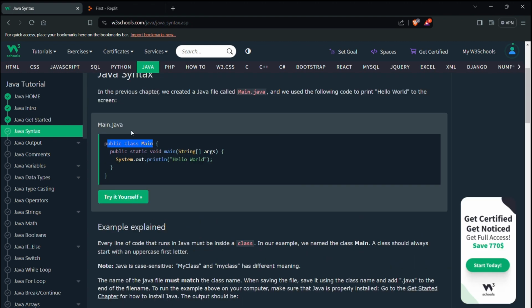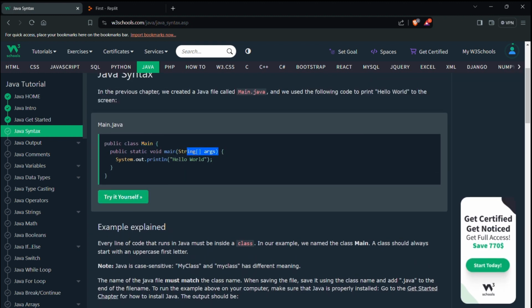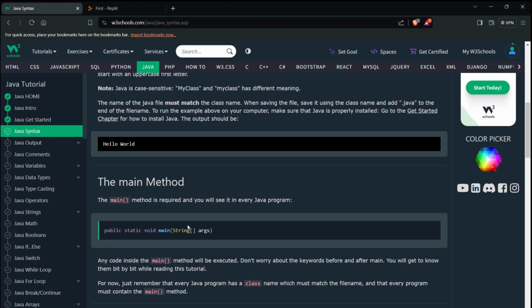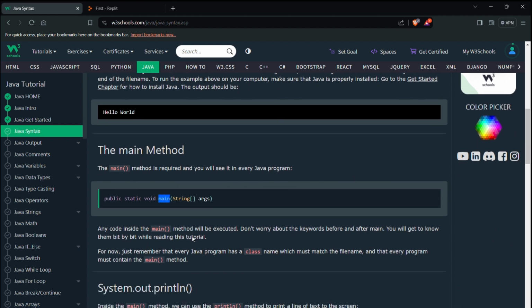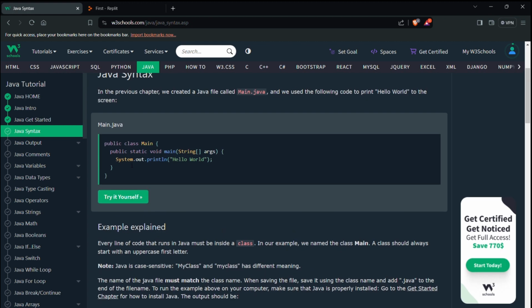Then next, this is the class. First we'll create the file main.java, then we'll create public class main with the same name as the file name, and then next we'll go to the main method. So this is the main method, public static void main. Any code written inside the main method will be executed. So whatever is written inside the main method will be executed.